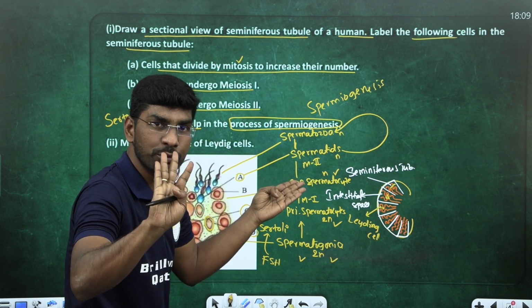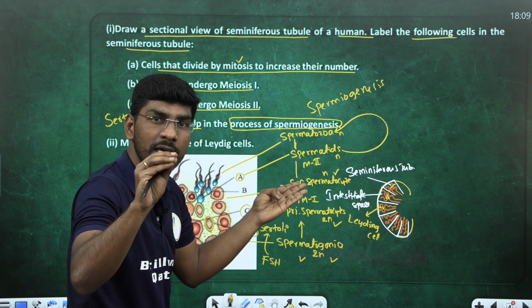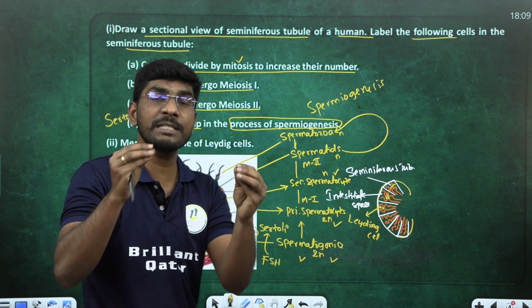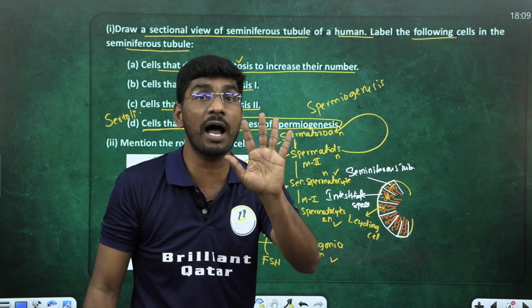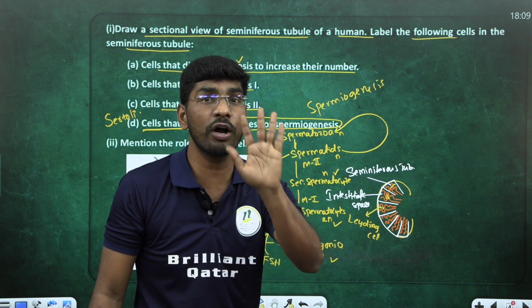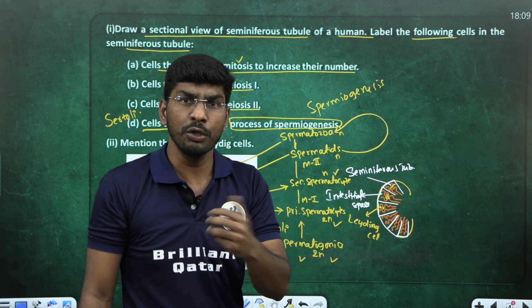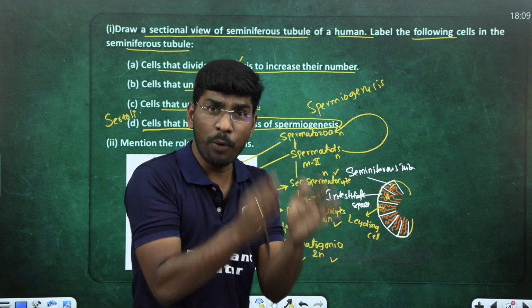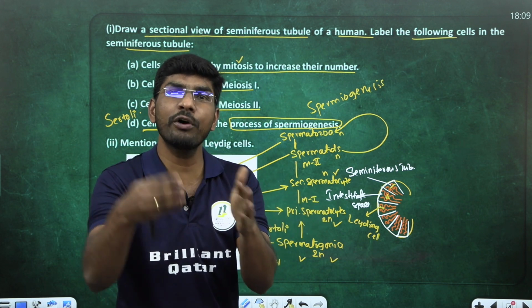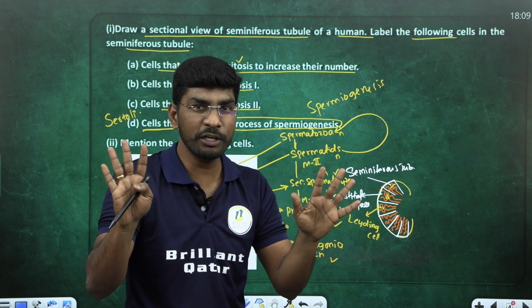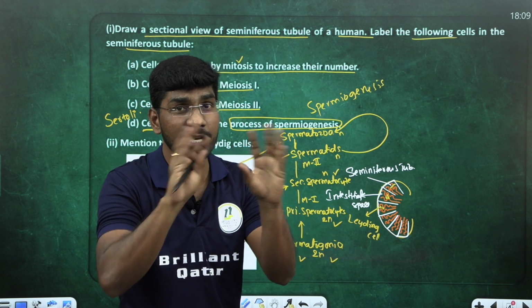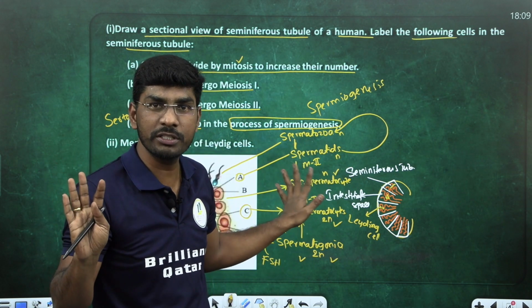So if I ask you how many primary spermatocytes are required for the formation of 100 spermatozoa, 25 is enough, right? Because 1 will give 4. So 25 into 4, 100 spermatozoa. Are you with me? Any type of question can come from this area.